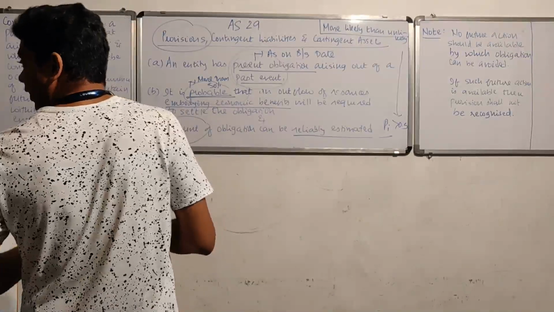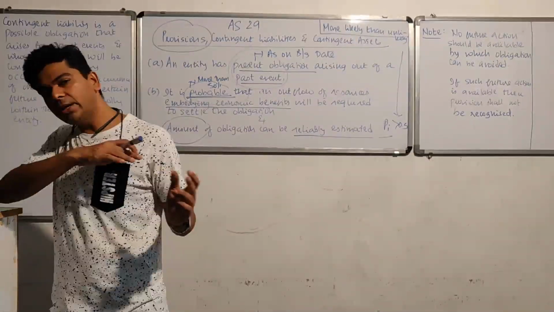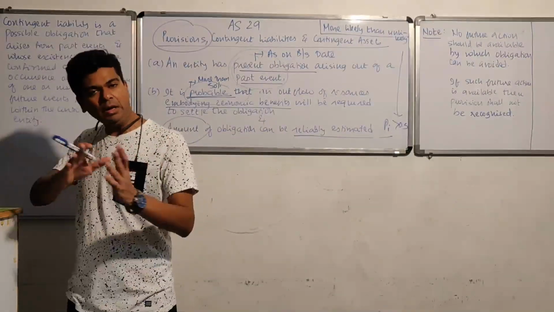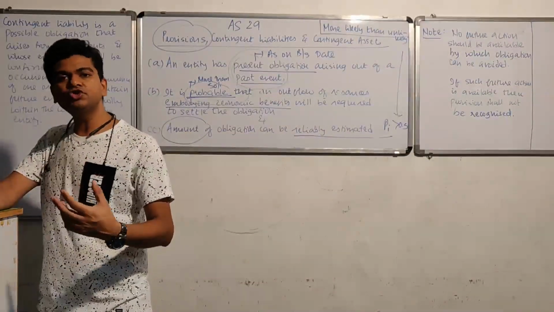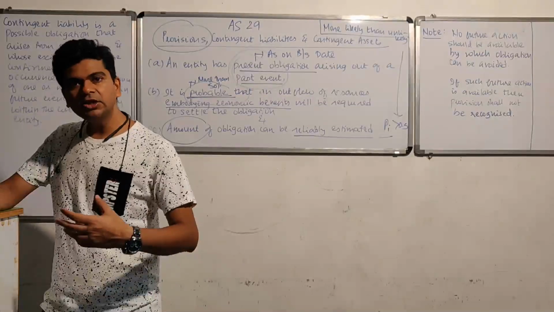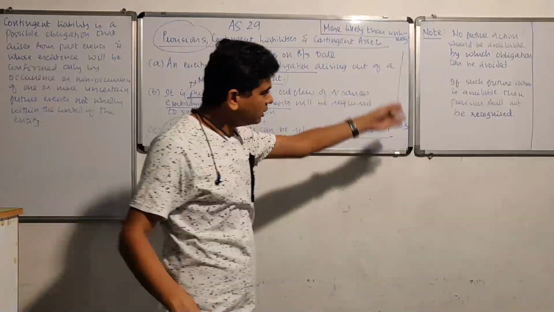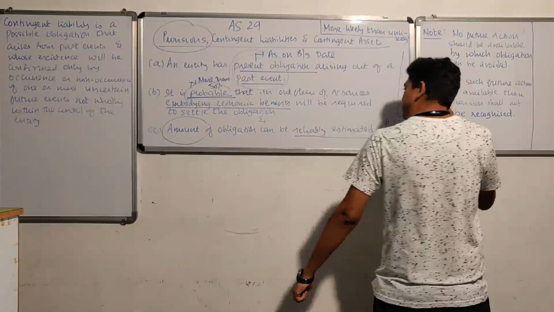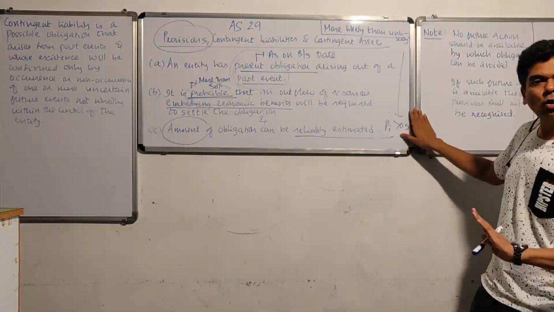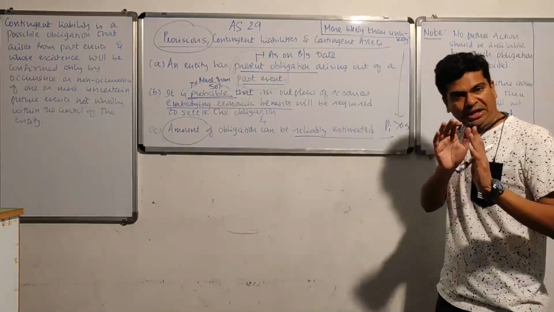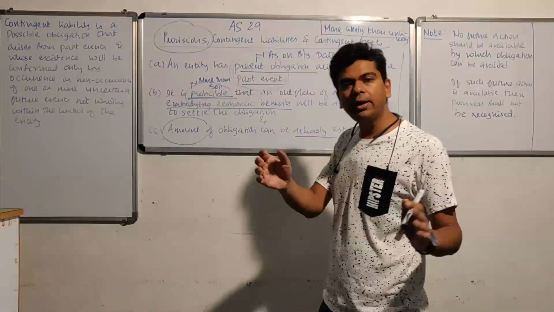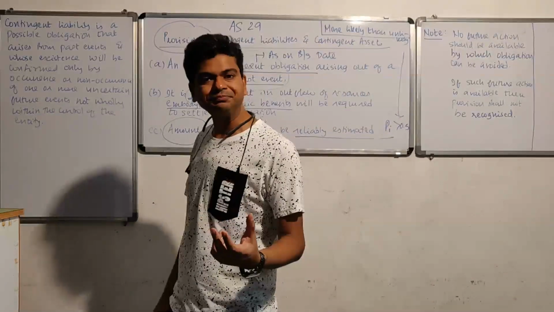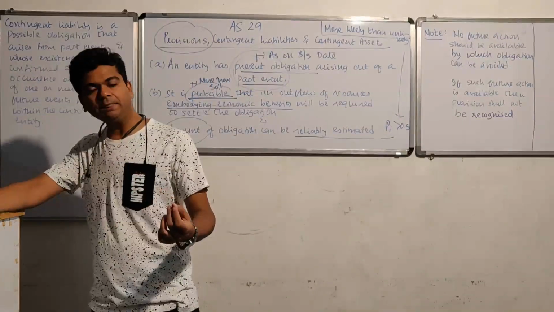So whenever there is any question, or maybe a situation in real life when you are finalizing the books, you have to check for these three conditions. Once the three conditions are fulfilled, filter it through the future action available criteria also. And once you conclude that no action is available by which the obligation can be avoided, please go ahead and recognize a provision.